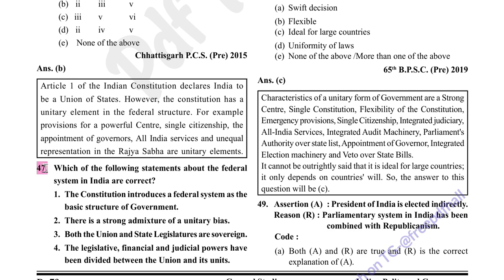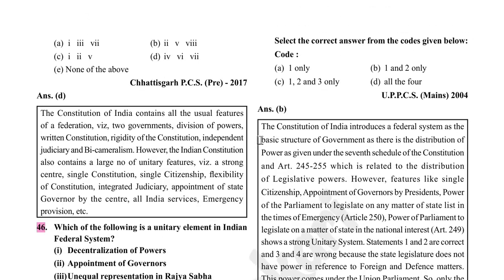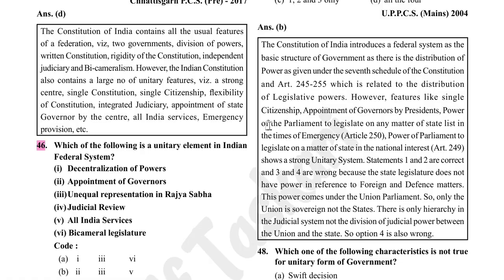Which of the following statements about the federal system in India are correct? The Constitution introduces a federal system as the basic structure. There is a strong admixture of a unitary bias. Both the union and state legislature are sovereign. The legislative, financial, and judicial powers have been divided between union and states. So option B is correct. 1 and 2 are only correct.